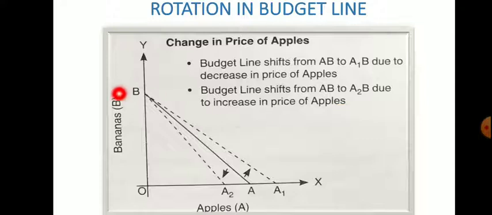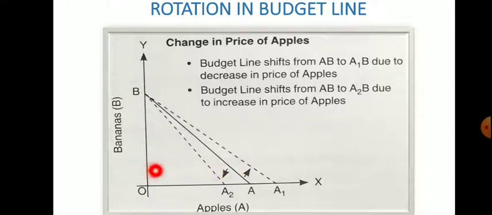See here, this solid line was our initial budget line AB. Now suppose the price of, say for example, X is apple. If the price of apple decreased, then the consumer can purchase more apple. So there was a rotation on the x axis, and now see, the consumer can purchase more than OA.